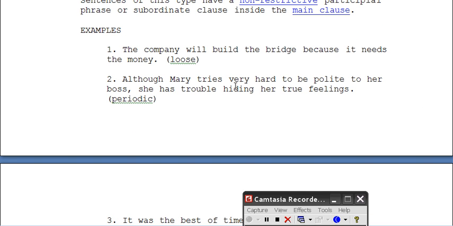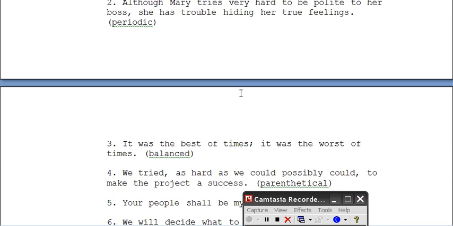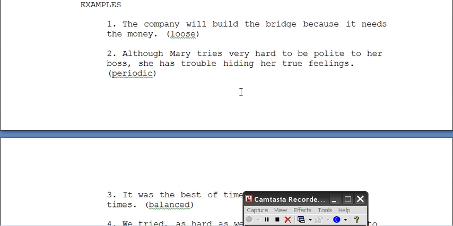The company will build the bridge because it needs the money. This is an example of a loose sentence. And then an example of a periodic sentence. Although Mary tries very hard to be polite to her boss, she has trouble hiding her true feelings. So this is an example where you have a clause that comes first, a subordinate clause, followed by the main clause. This is a complete sentence. This first one is not. You can also start it with just a phrase, so it doesn't have to be a clause. It can just be starting with a phrase.